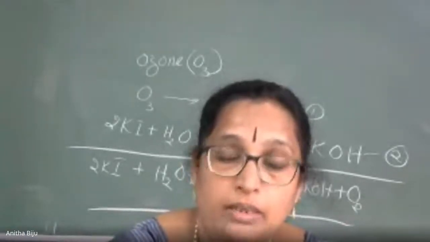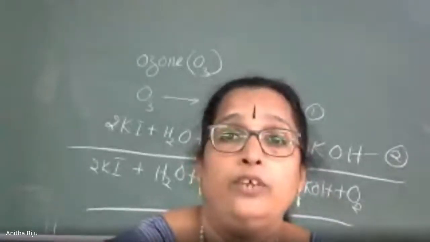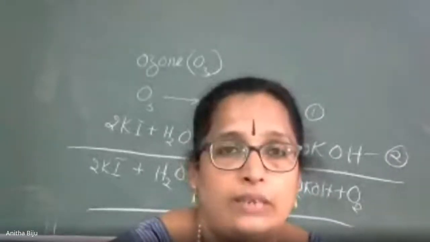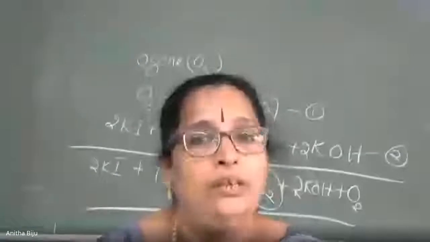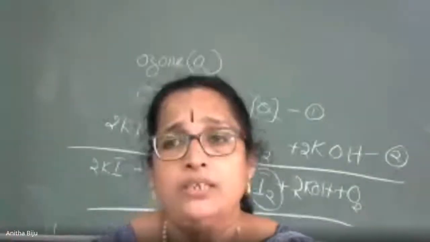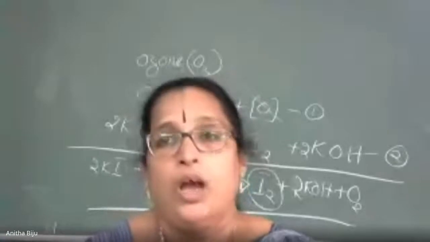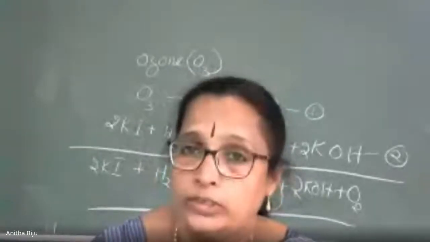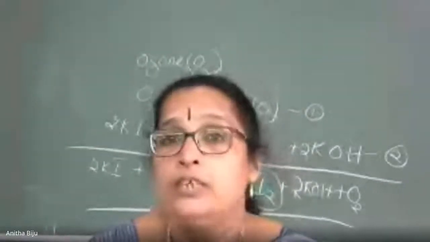One among them is oxides of nitrogen. So many oxides are there. Nitrous oxide is there, nitric oxide is there. Out of all nitrogen oxides, nitric oxide is very powerful.